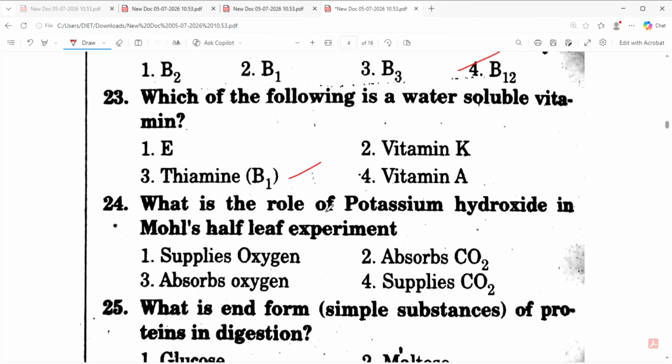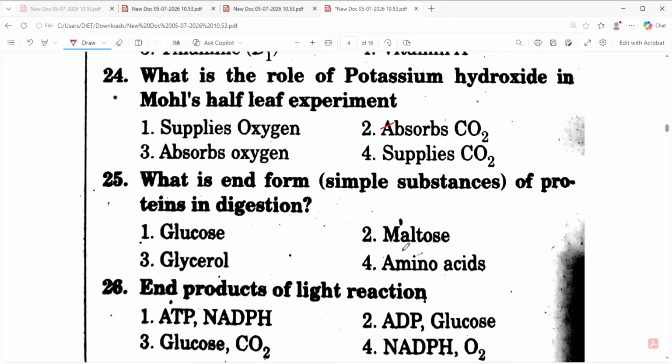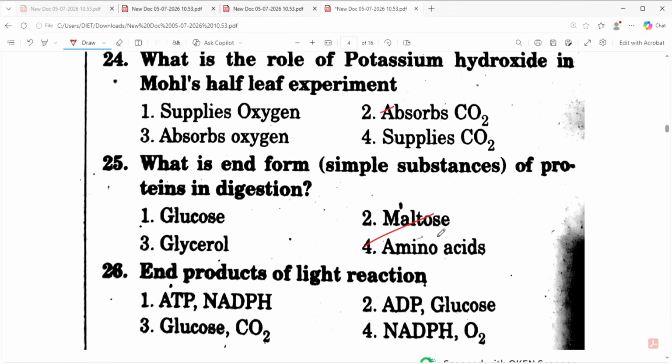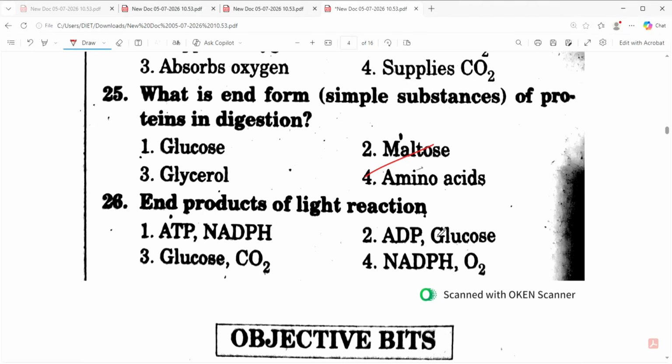It is to absorb carbon dioxide. What is the end form of proteins in digestion? Amino acids, definitely. End products of light reaction are ATP and NADPH.